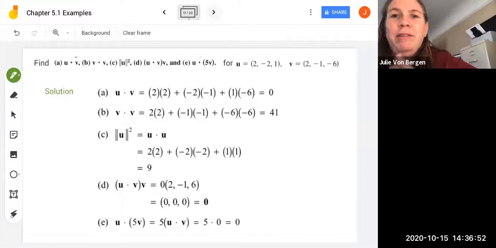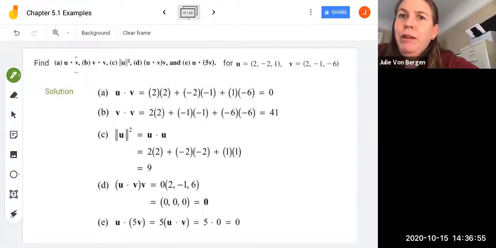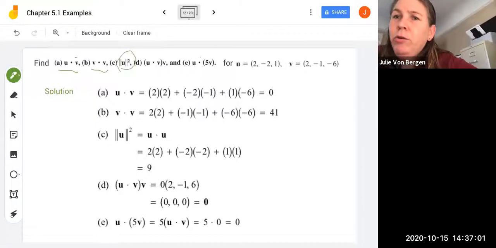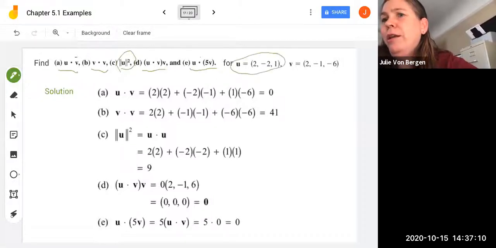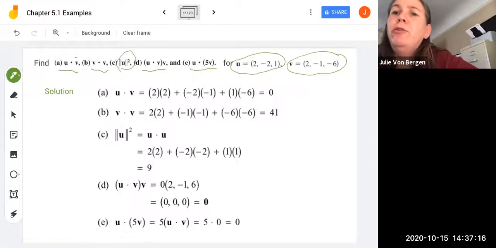Okay, let's look at this example. In our example, we're going to find u dot v, v dot v, the norm of u squared, u dot v multiplied by v, and u dot 5v. And we're going to do all this for u is (2, -2, 1), and v is (2, -1, 6) here. So u dot v is just the component-wise multiplications added up, so we get 0 there. v dot v is just each component of v multiplied by itself, 2 times 2, plus negative 1 times negative 1, plus 6 times 6. So that tallies up to 41.